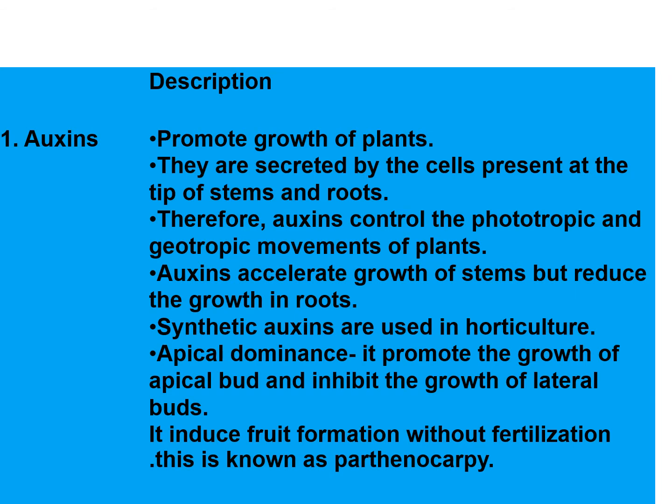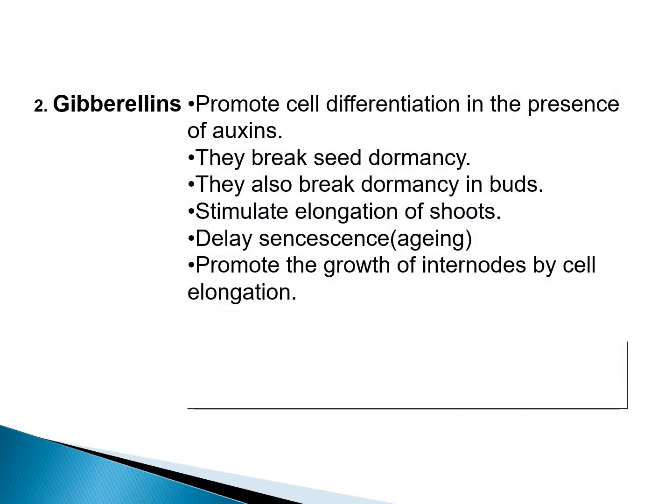It induces fruit formation without fertilization. This phenomenon is known as parthenocarpy, and such fruits are known as parthenocarpic fruits. All right, so that's all about auxin. Let's do the next hormone, gibberellins.